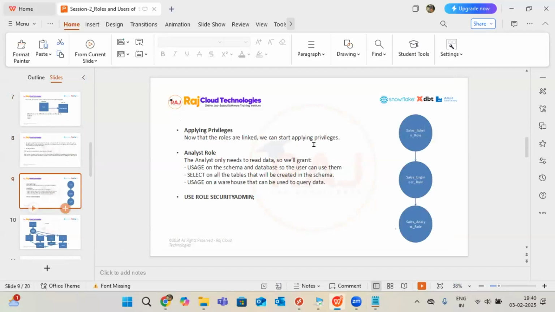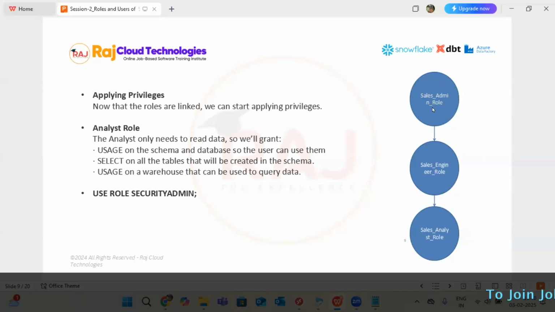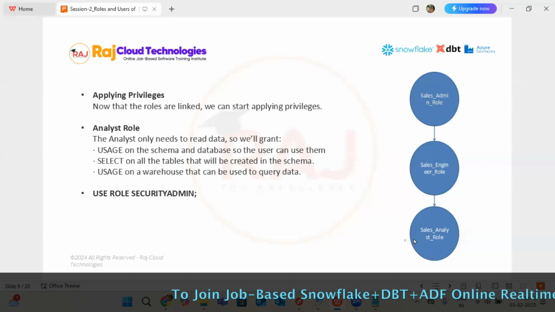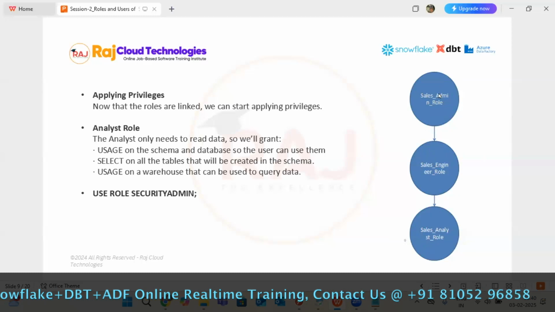Here, if you see this particular image, I'm going with the sales admin, sales engineer, sales analyst. So the sales engineer will have all the object access. He can do high level operations. Below that, low level environment access will be assigned. Then the sales analyst: the first priority is this, second priority, third priority. Analyst will have less privileges. Compared to analyst, engineer will have more privileges. Compared to engineer, admin will have more privileges.